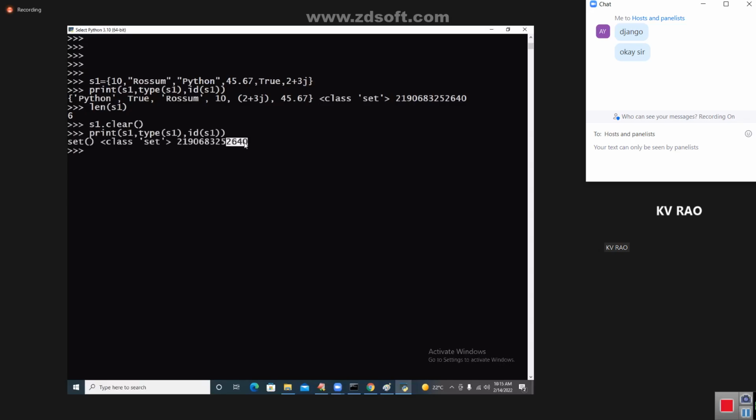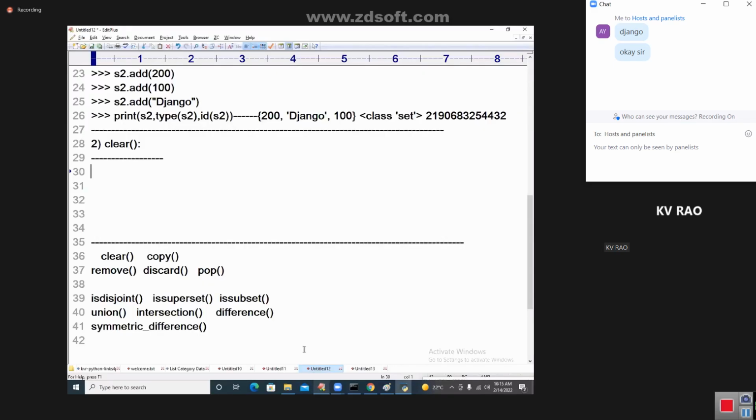See students, is a set mutable or immutable? Len of S1 is 0. Yes, very good, mutable. Dear students, be careful and try to listen very carefully.